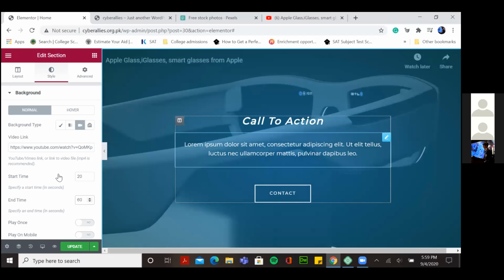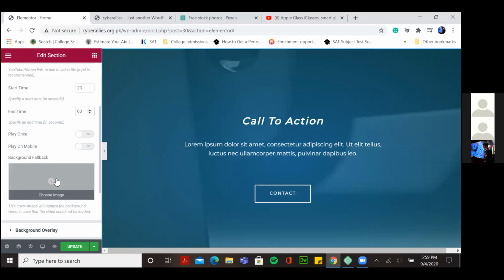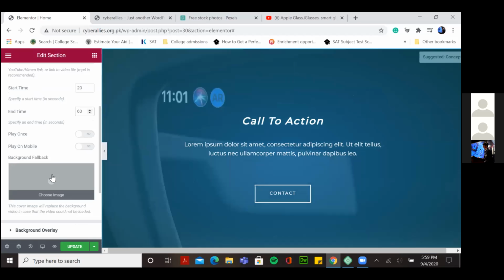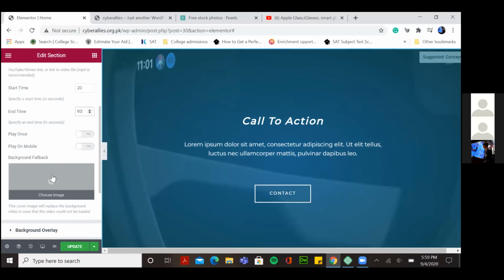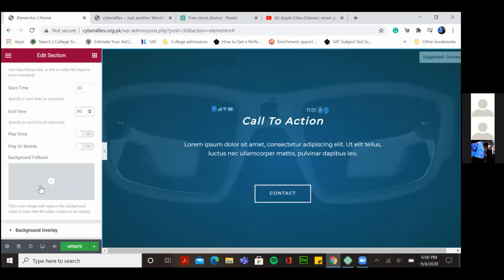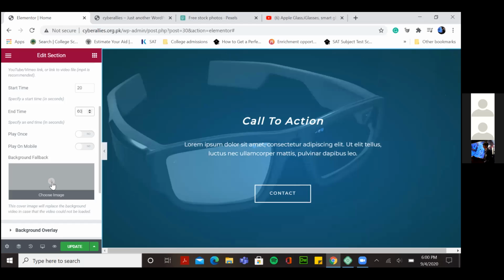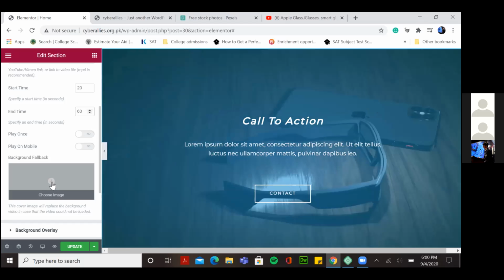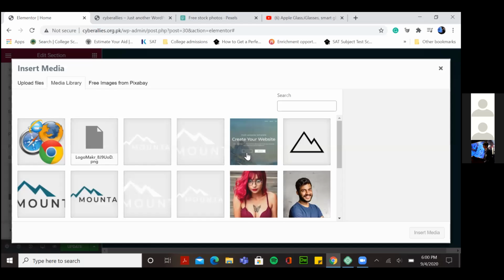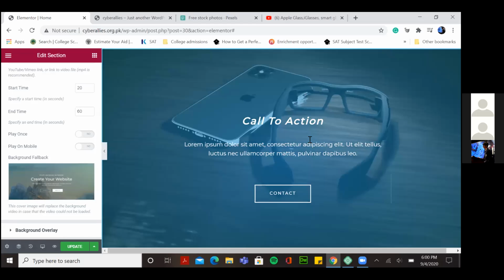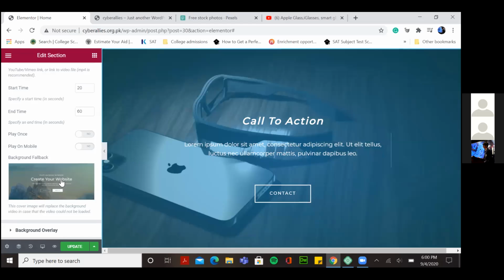I can also add a background fallback. Background fallback is क्योंकि मोबाइल के ऊपर mostly videos play नहीं होती. ठीक है, कभी कभार WordPress के साथ मसला आ जाता है. तो background fallback will essentially कि अगर suppose करो this video isn't working, जैसे वो all text होता था ना उधर, तो you can add an image. So for example, अगर video नहीं work करती तो ये वाली जो picture है वो upload हो जाएगी. तो वो यहाँ पे ये नहीं आएगा कि can't see a video और हमारी वेबसाइट खराब नहीं होगी. Instead it will show you a picture.